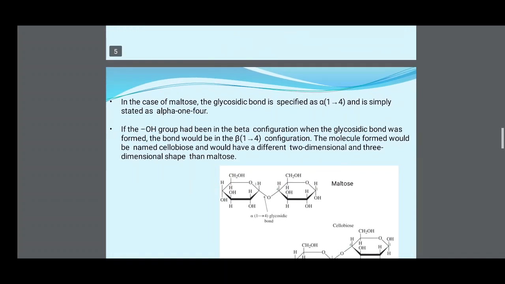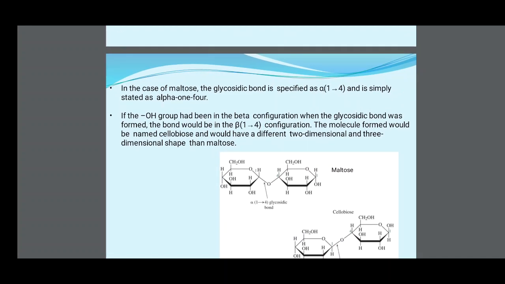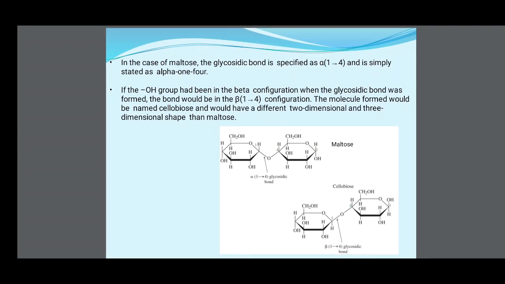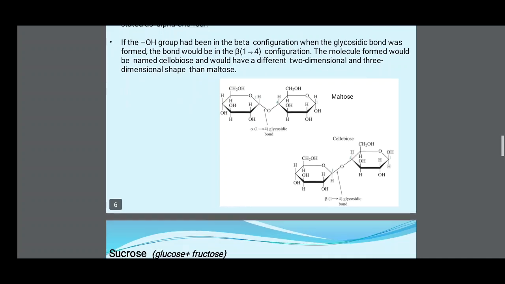In the case of maltose, the glycosidic bond is specified as 1 to 4 and is simply stated as alpha 1 to 4. If the hydroxy group had been in the beta configuration when the glycosidic bond was formed, the bond would be in the beta 1 to 4 configuration. The molecule formed would be named cellobiose and would have a different 2-dimensional and 3-dimensional shape than maltose. For example, maltose has an alpha 1 to 4 glycosidic linkage and cellobiose has a beta 1 to 4 glycosidic bond.